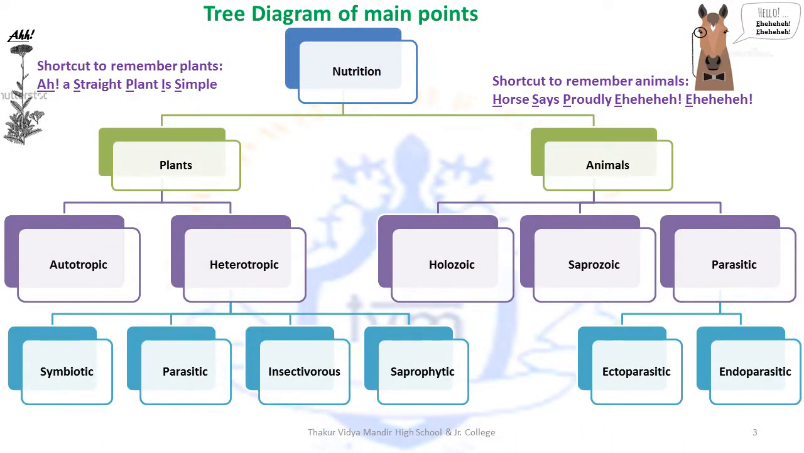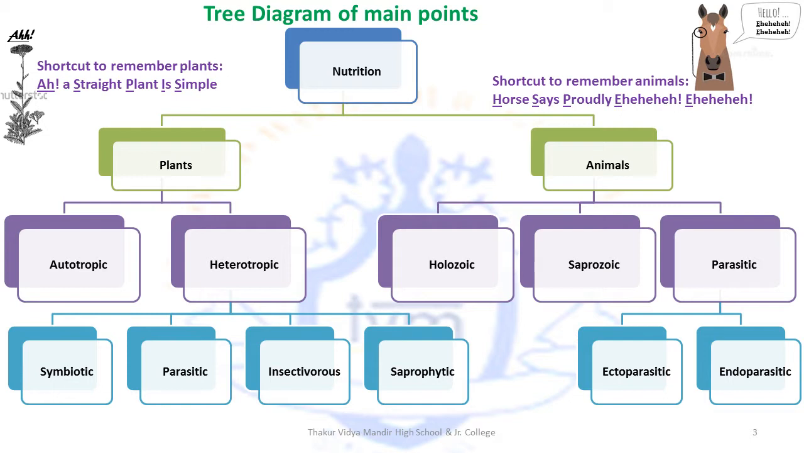This tree diagram is the compressed form of all the nutrition types that you will learn throughout the chapter. The nutrition that we learn will take place in plants and in animals. To begin with, the shortcut to remember the nutrition in plants is a straight plant is simple. A stands for autotrophic, H stands for heterotrophic.